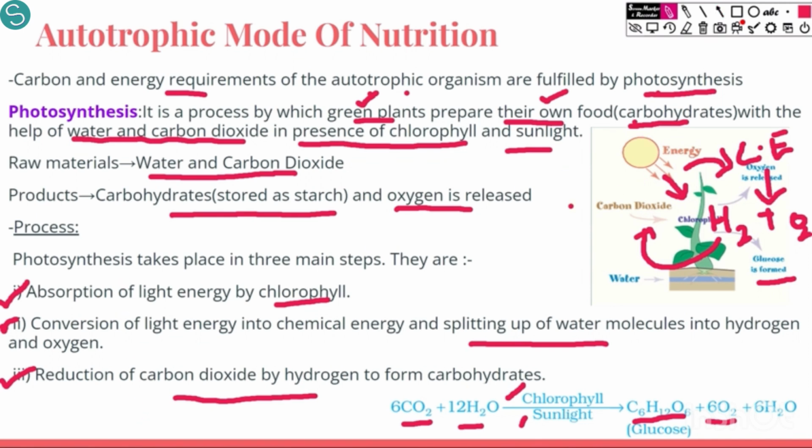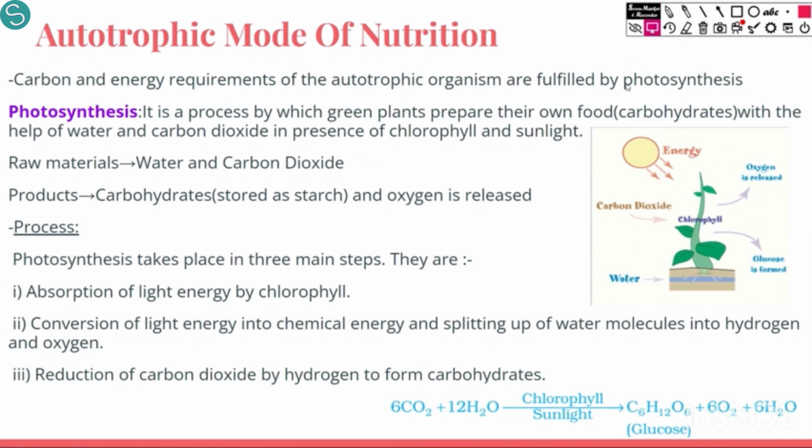So for example, for some plants in the desert, a huge amount of light energy is available in the day. So what happens, the plants undergo this first step a lot in the day, and at night they only undergo the second and the third step, because they store a lot of light which is converted into chemical energy, and then using that they continuously do photosynthesis at night as well. At day they only absorb the light energy because there is abundance of light energy from the sun. So this is how the photosynthesis process actually works.